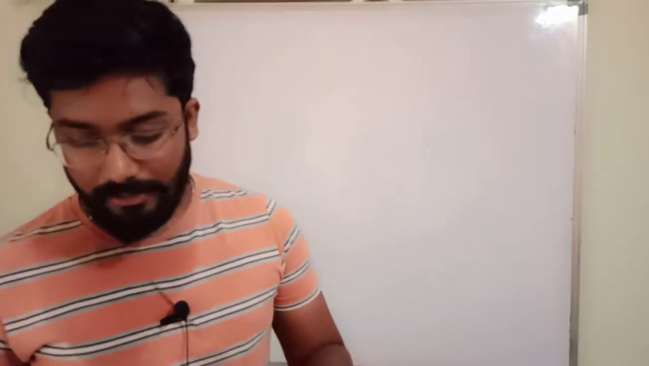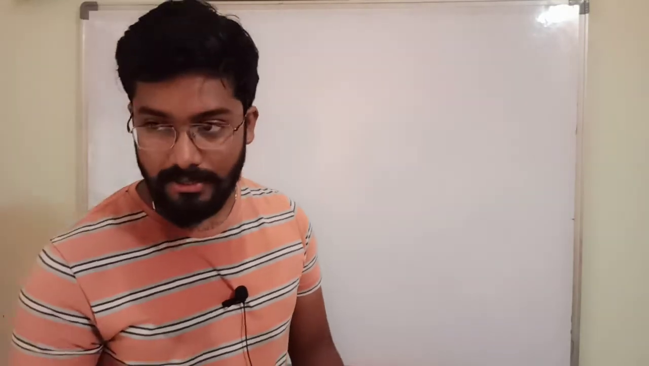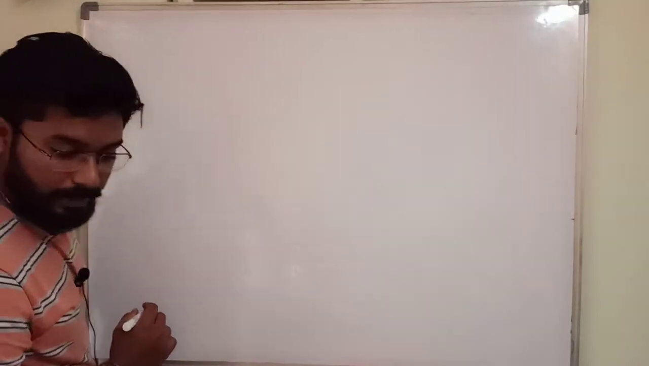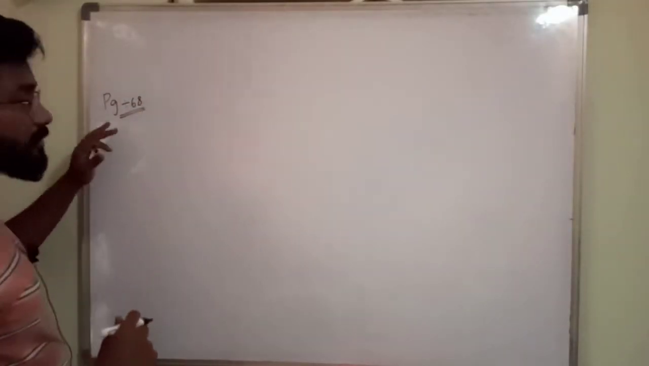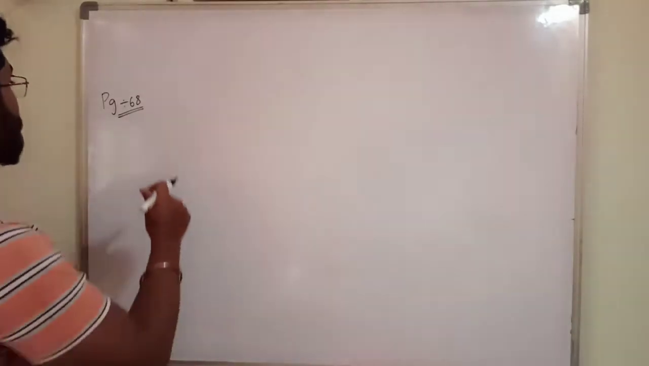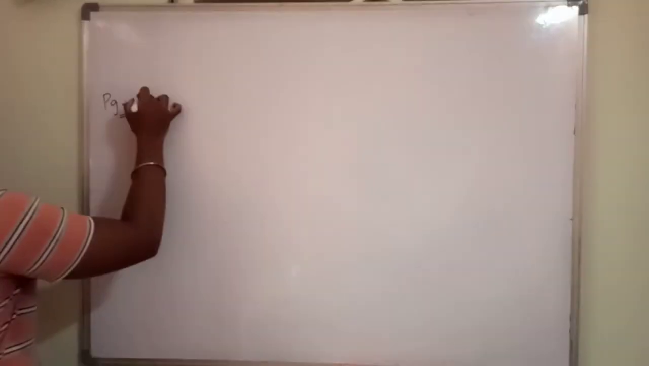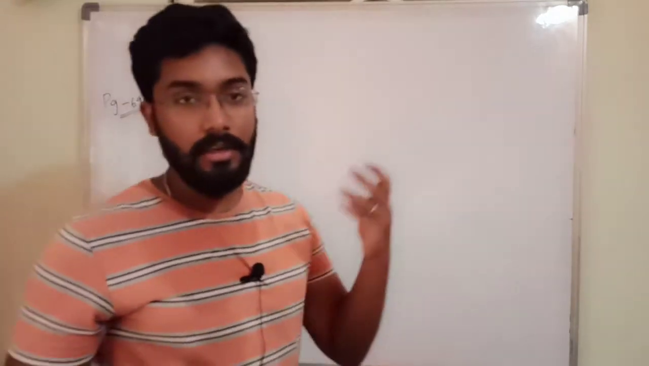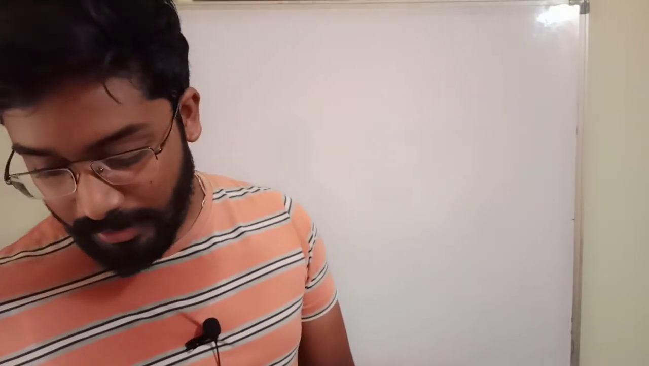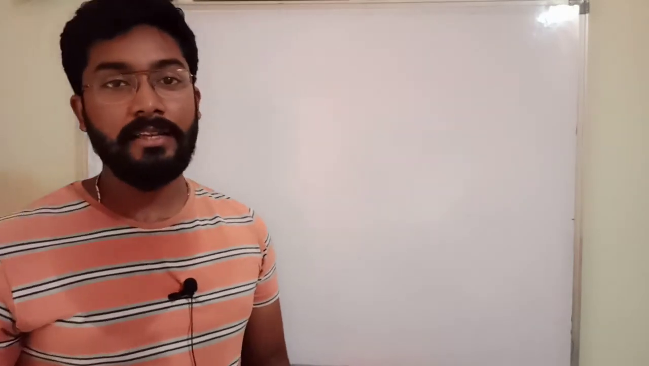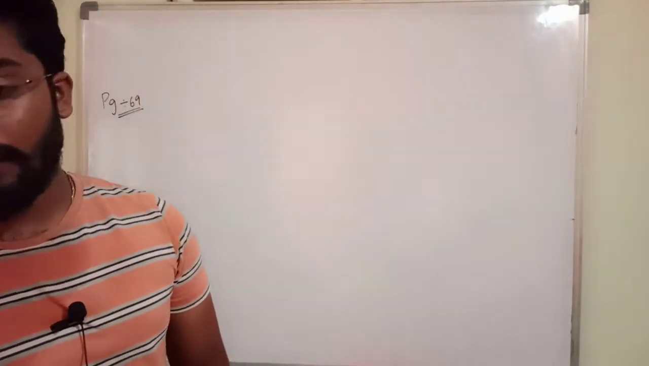So students, in our last class we discussed up to the smallest and greatest 7-digit numbers. We have discussed up to page number 68. Today we will start with page number 69. In the last class we learnt how to represent the smallest and greatest 7-digit numbers and what their number names are.